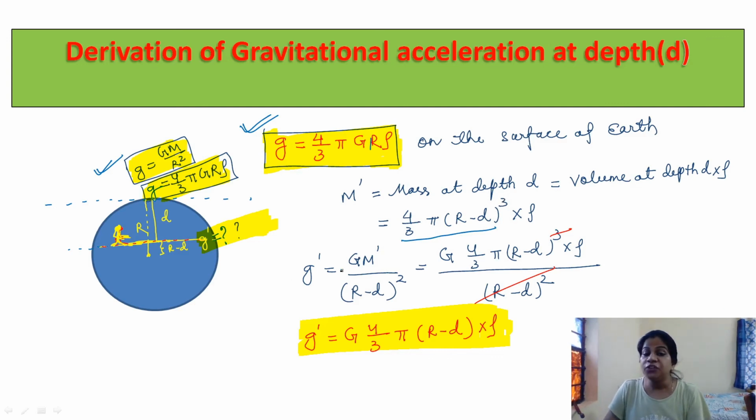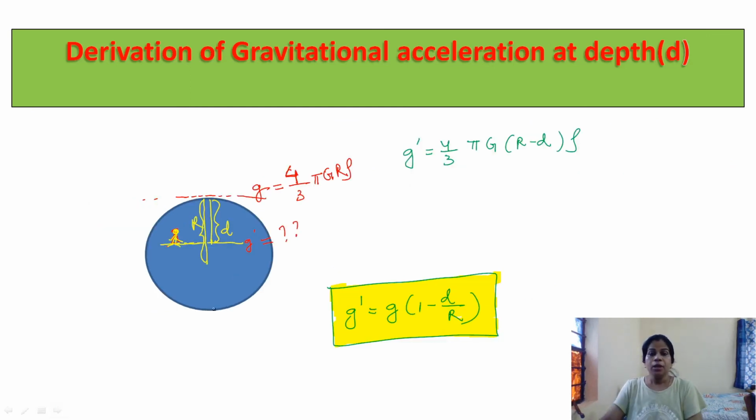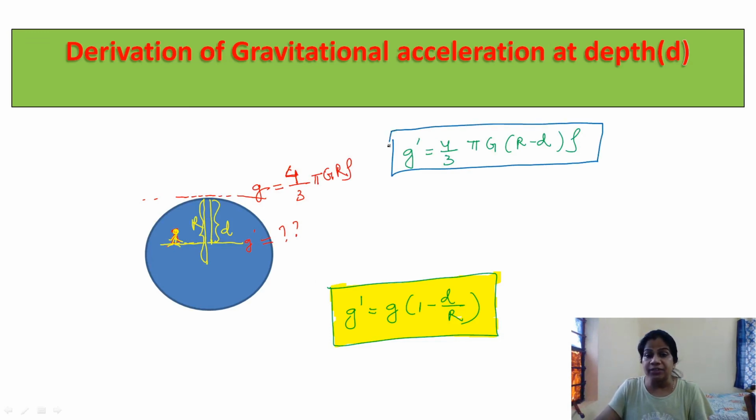So now g dash is equal to G m dash divided by r minus d whole square, that is G into 4 by 3 pi r minus d whole cube multiplied with rho divided by r minus d whole square. I think this is clear. If you have any doubt, you can ask me in my comment section. So the cube and square cancel out. This g dash is equal to G 4 by 3 pi r minus d into rho.